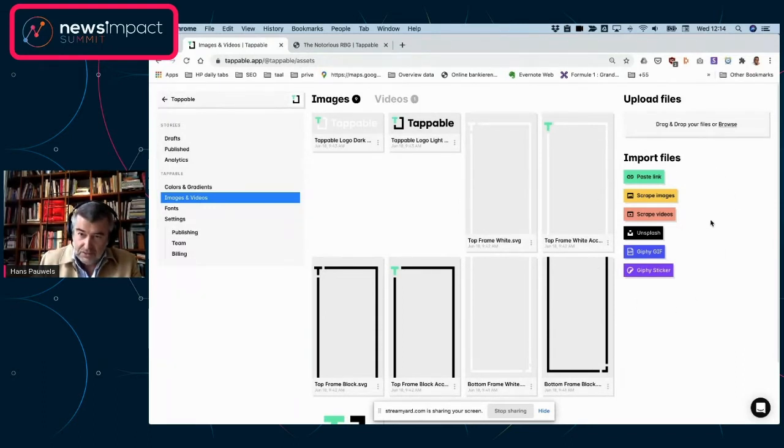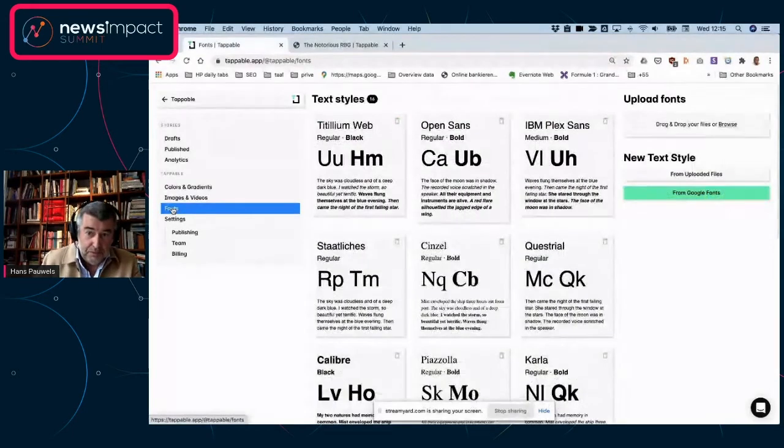It's very easy. It's a drag and drop editor. You take your content, you drop the files into it, and we do the rendering in the back end. It's always going to be in the right format for that particular format, which is the web story. We also link to Unsplash, to Giphy, and to Giphy stickers. And we also scrape from websites. So if you have already had an article published with a lot of photos in there, the only thing you have to do is go to the URL of that article, scrape the images, and you've uploaded them immediately into Tappable. The same applies to fonts.